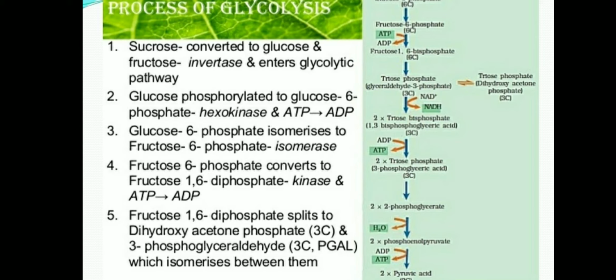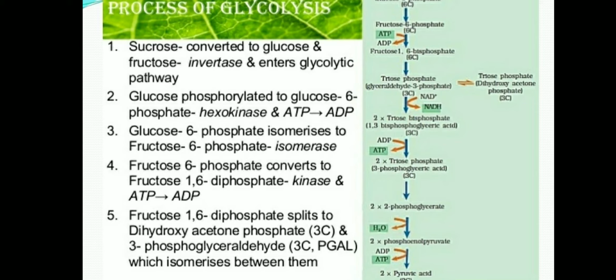So DHAP and this is PGAL. So thus it is called the splitting of the fructose 1,6-diphosphate into PGAL molecule and DHAP molecule. Then DHAP molecule later is converted into the PGAL molecule. So this is the next step.